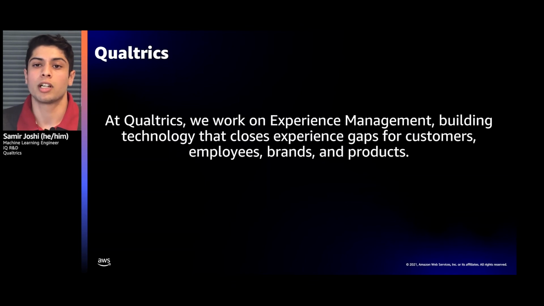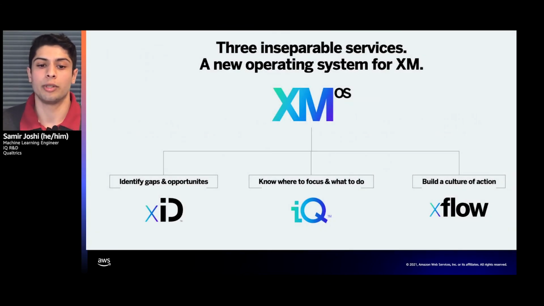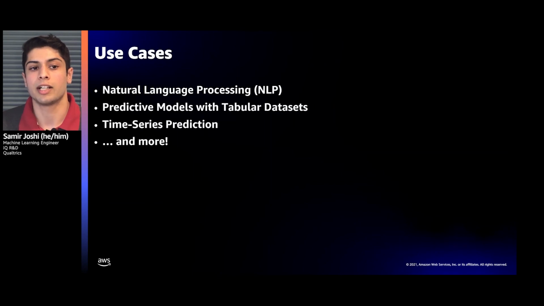Here at Qualtrics, we work on experience management, building technology that helps close experience gaps for customers, employees, brands, and products. We do this through the XMOS, the Experience Operating System. In this system, we identify gaps, know where to focus and what to do, and ultimately help build a culture of action. In order to do this, currently we have a few ML use cases, including natural language processing, predictive models with tabular datasets, and time series prediction, as well as many more that are in the works.